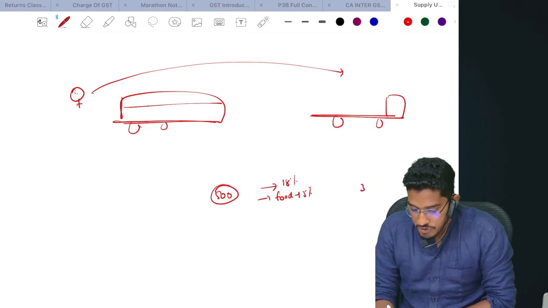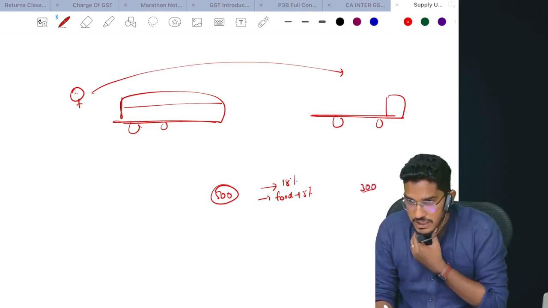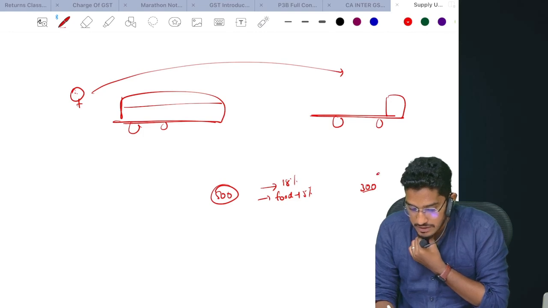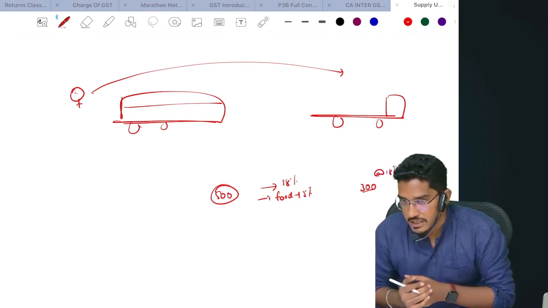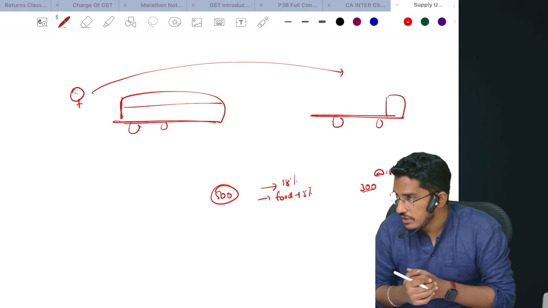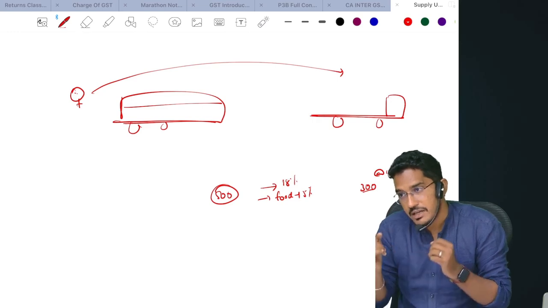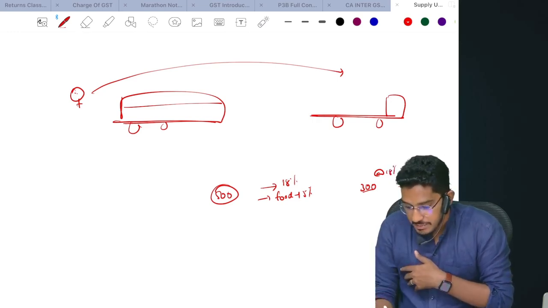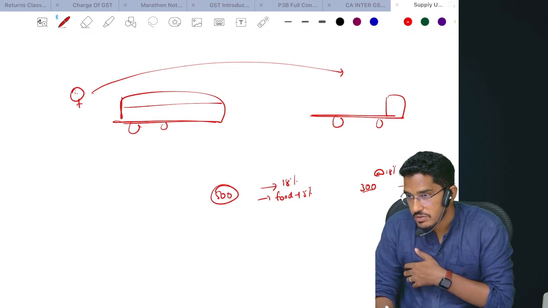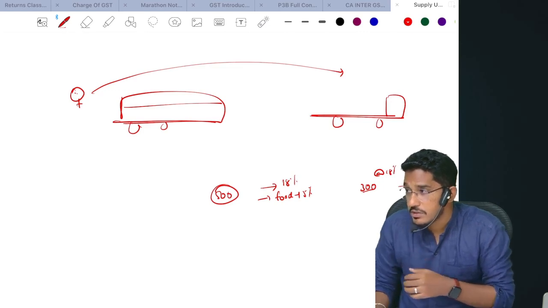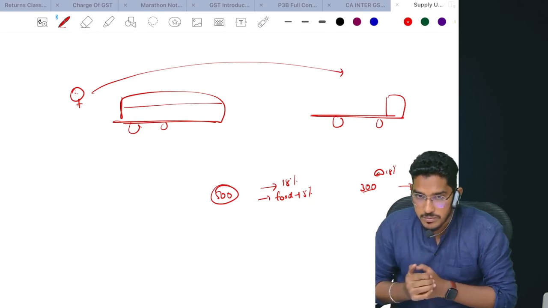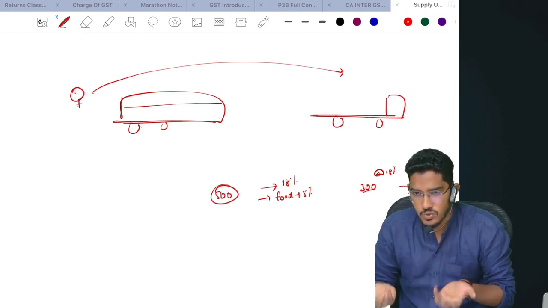Now say for example, you purchase a normal ticket, 300 rupees, and on the 300 rupees 18% GST has been collected. You did not buy the combo ticket. During the interval, you went to the canteen, purchased food and ate that food. Say for example, at the canteen you have spent 300 rupees. On that 300 rupees, what rate of GST? 5% applicable.